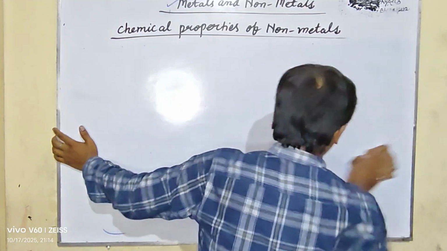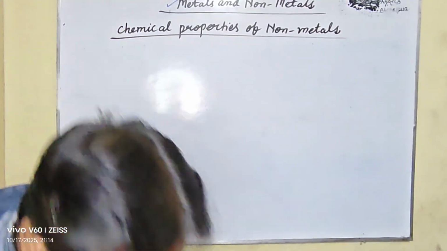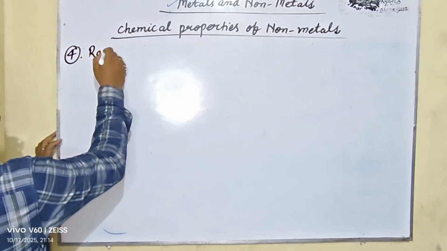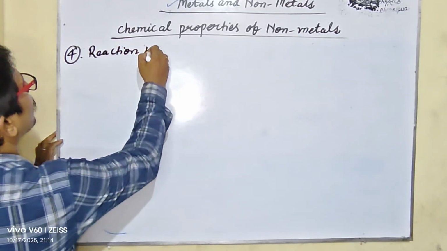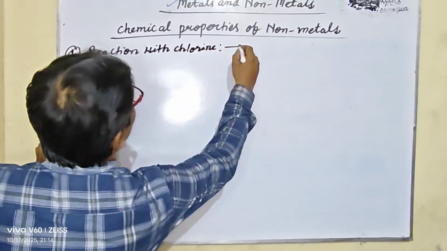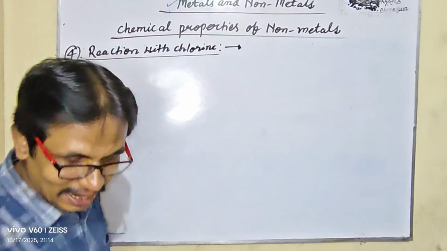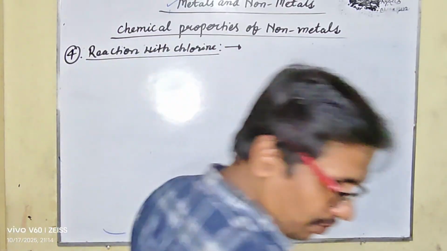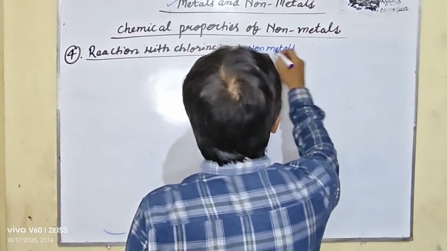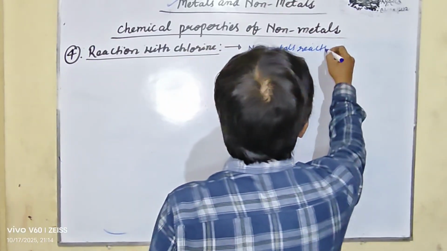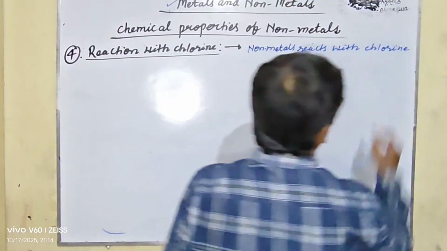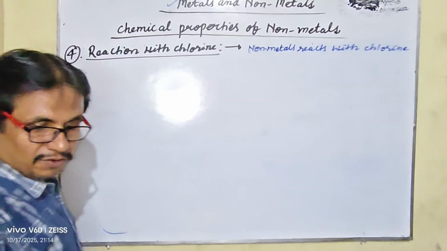Let us learn the reaction of chlorine as the chemical properties of non-metals. Fourth is the reaction with chlorine. So my dear student, non-metals react with chlorine to form chlorides.